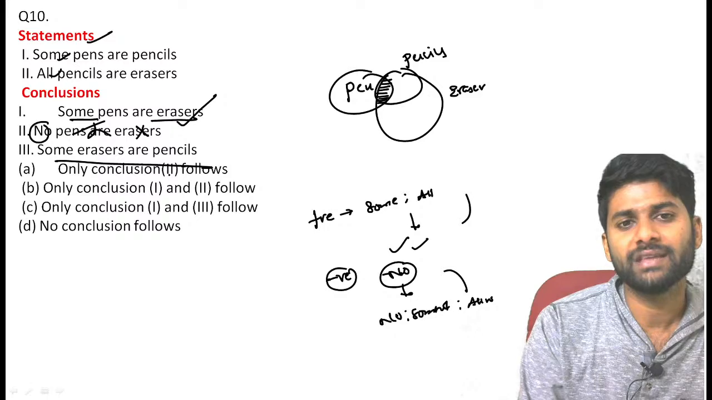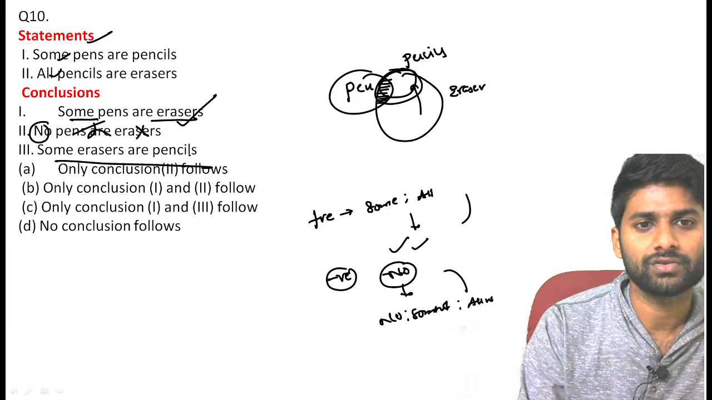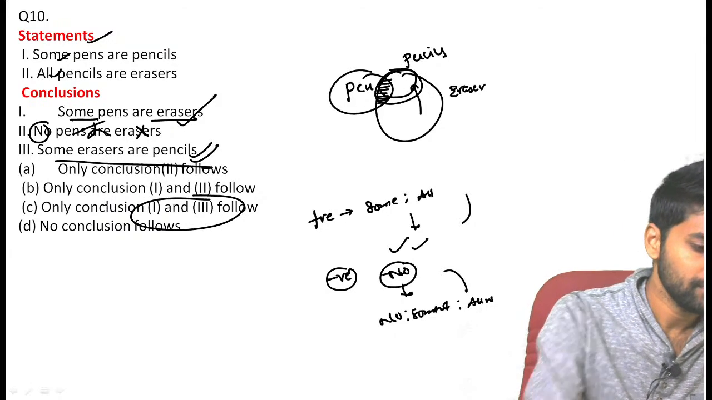Third one. Some erasers are pencils. Definitely, some of the erasers can occupy with a pencil. Valid conclusion. So the answer here is both 1 and 3 follow. Clear?